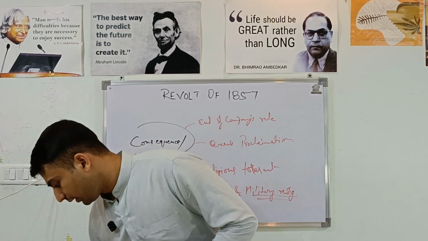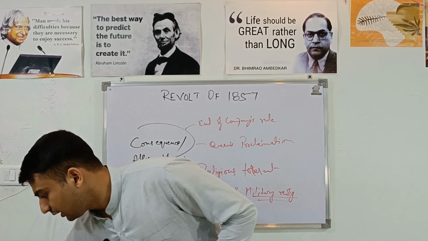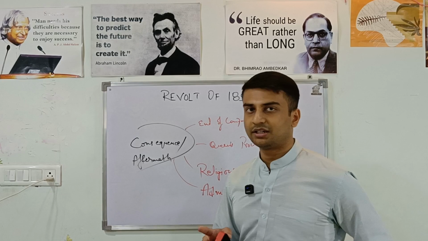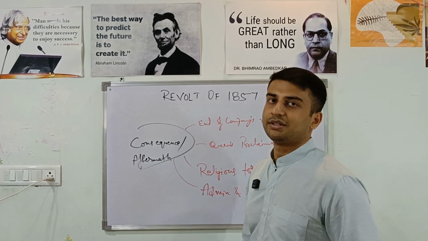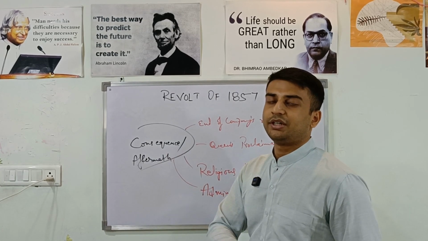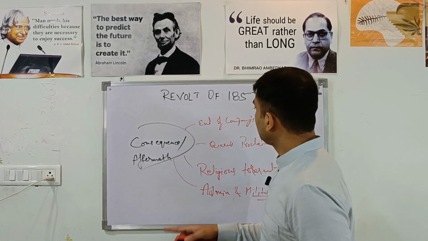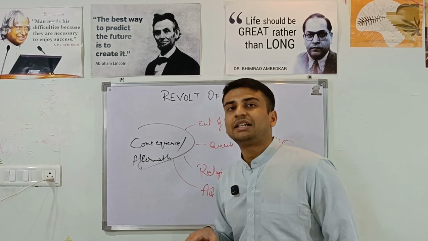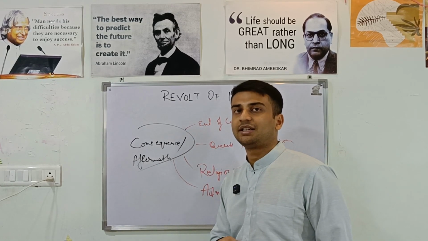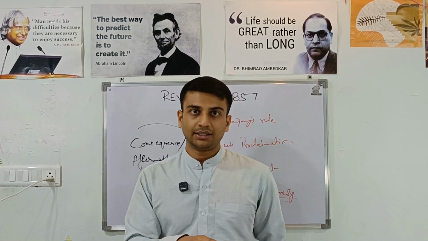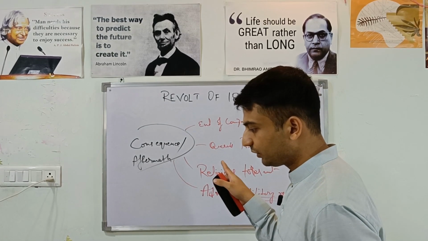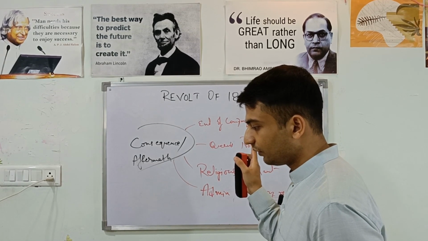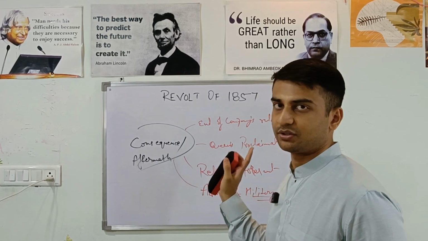Now, what happened on the 2nd of August 1858, as I told you, even before the revolt was completely suppressed, an act for the better government of India was passed. It provided for a Secretary of State for India, who was to be a member of the British cabinet under the crown, and it declared Queen Victoria as the sovereign of British India.